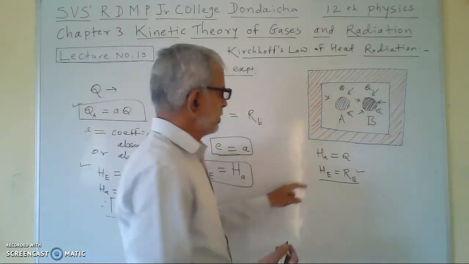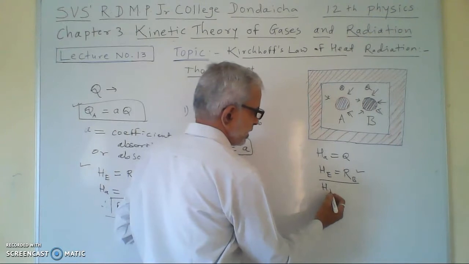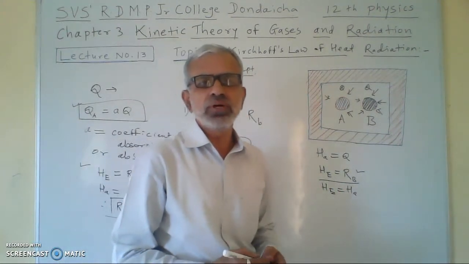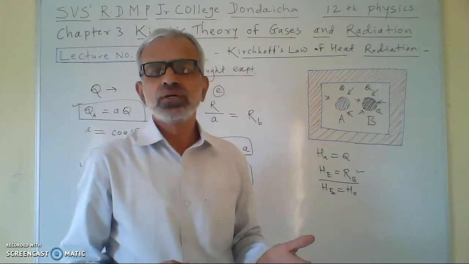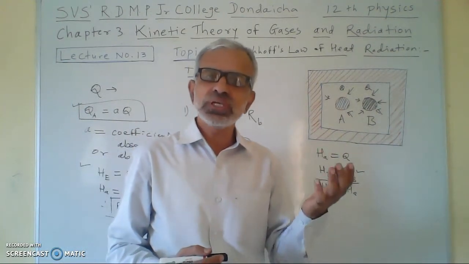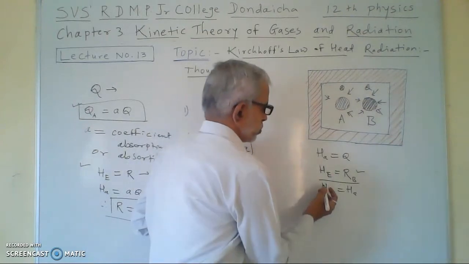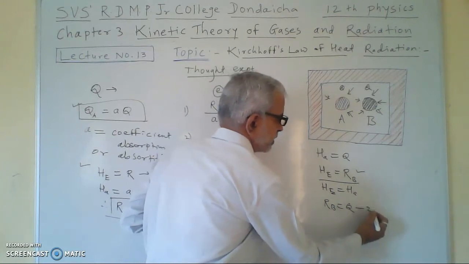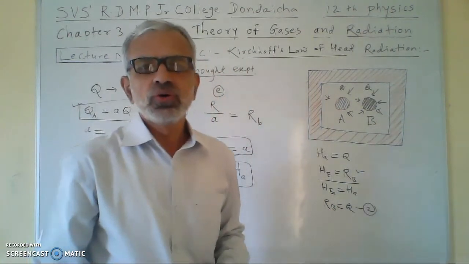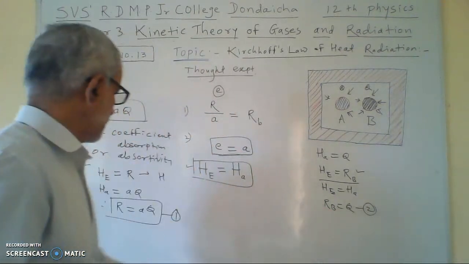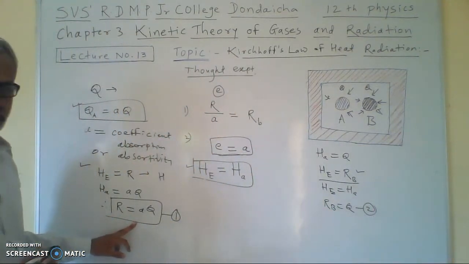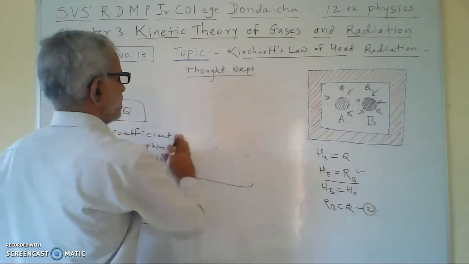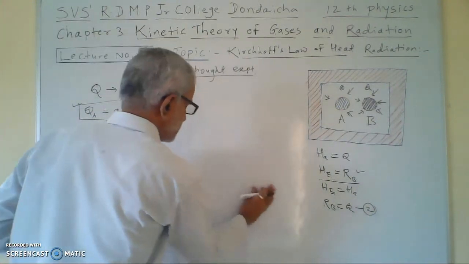At equilibrium, we know that the amount of heat emitted is equal to the amount of heat absorbed. And so we can write R_B is equal to Q. This will be equation 2. Now put this value of Q equal to R_B in equation 1.